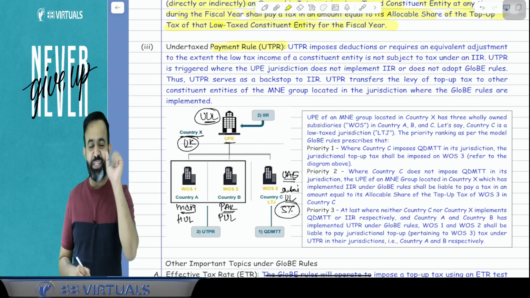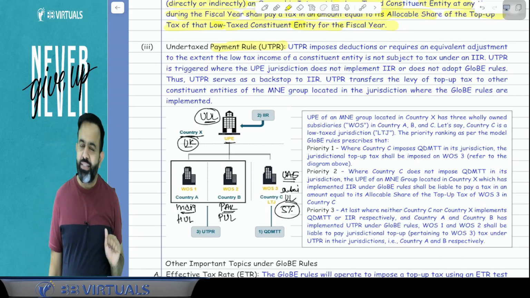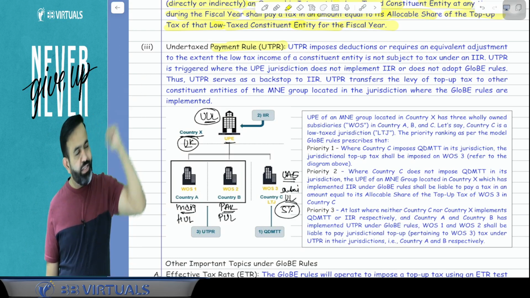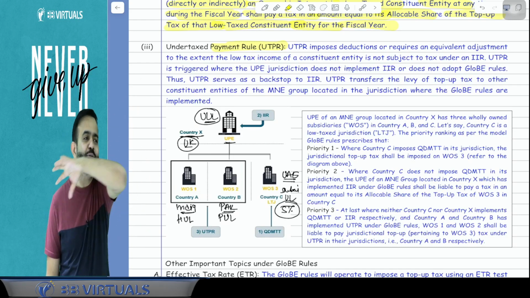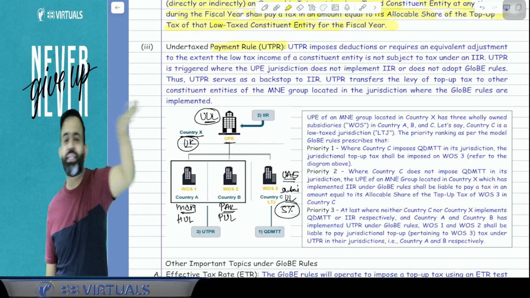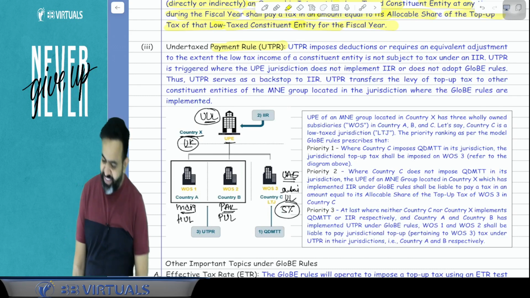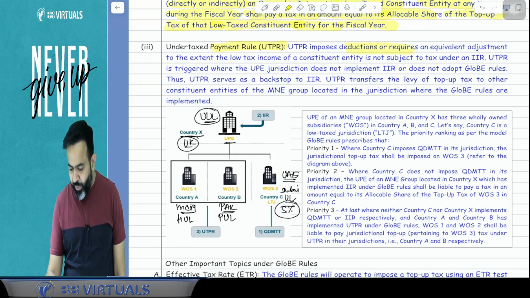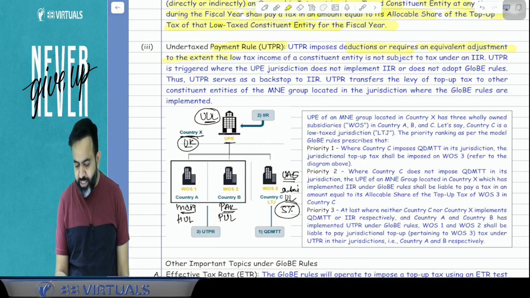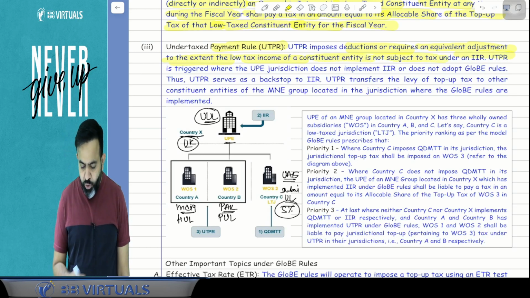So this is a very difficult part, UTPR, because Dubai is not charging the top-up tax, and the UK parent entity's country is also not charging. In that case, suppose they have a constituent entity in another country, so that other country will get the right to charge that 10% tax. So here UTPR imposes a deduction or requires an equivalent adjustment to the extent the low tax income of the constituent entity is not subject to tax under IIR.